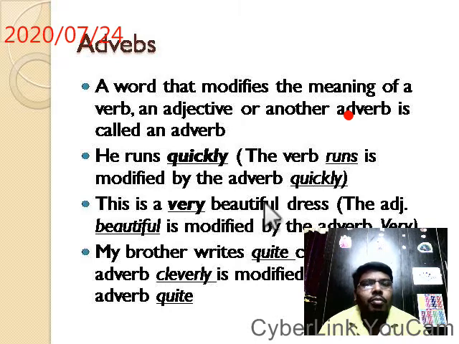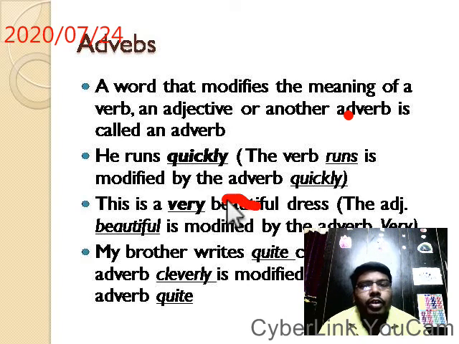Beautiful is an adjective here. Dress is a noun. The noun is being modified by the adjective beautiful. This is a beautiful dress, giving the quality of the dress. We are using an adjective, beautiful, here.